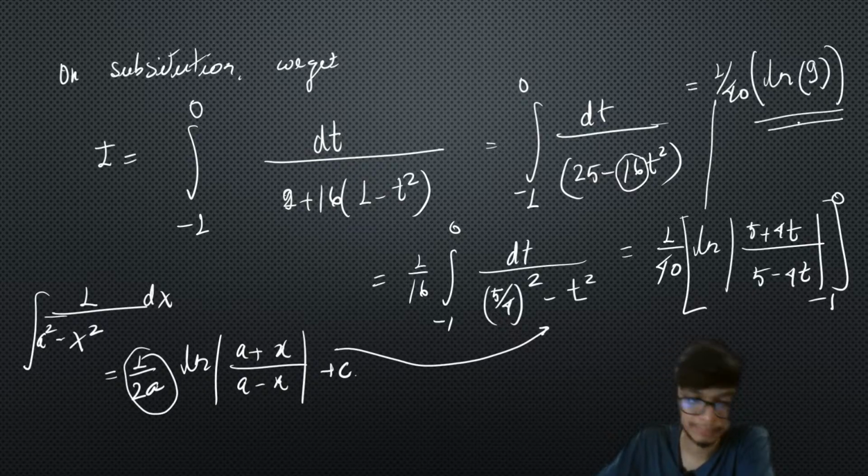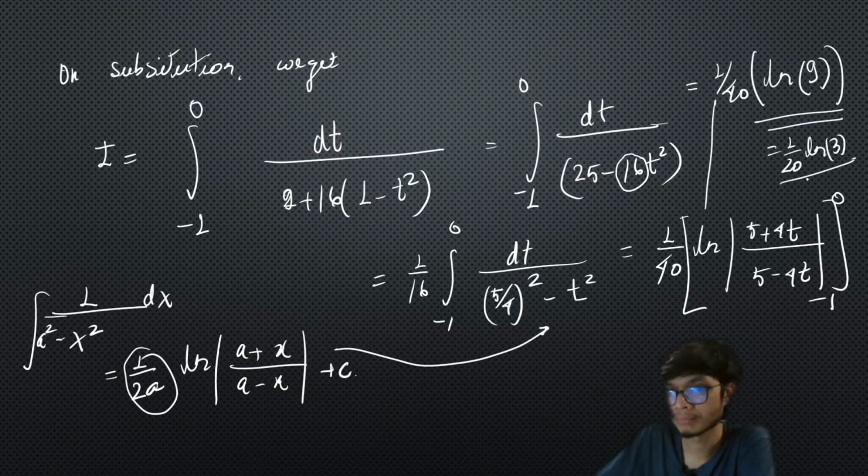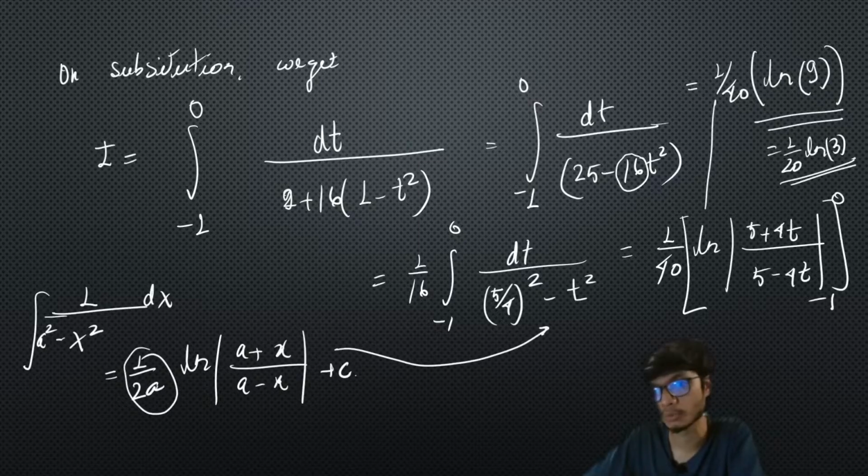So as simple as that. Okay, so you can further simplify it: you can write 9 as 3 squared, so you can take the square term out and therefore your answer will be like 1 upon 2 natural log of 3. Okay, so you definitely know the value of natural log of 3, or you can definitely leave your answer in this particular form.